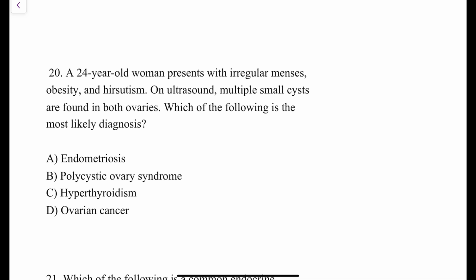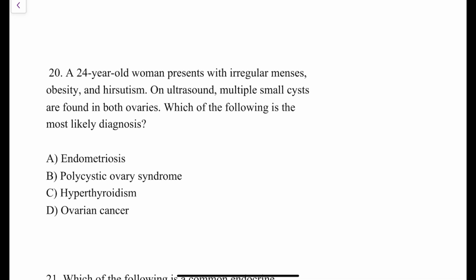The next question over here: a 24-year-old woman presents with irregular menses, obesity and hirsutism. On ultrasound, multiple small cysts are found in both the ovaries. Which of the following is the most likely diagnosis? So a 24-year-old, reproductive age group female, complains of irregular menses, obesity, yes, hirsutism is there. Fine. So in this itself, two criteria are fulfilled: irregular menses due to ovulatory dysfunction and hirsutism due to hyperandrogenism. So 2 out of 3 is fulfilled.